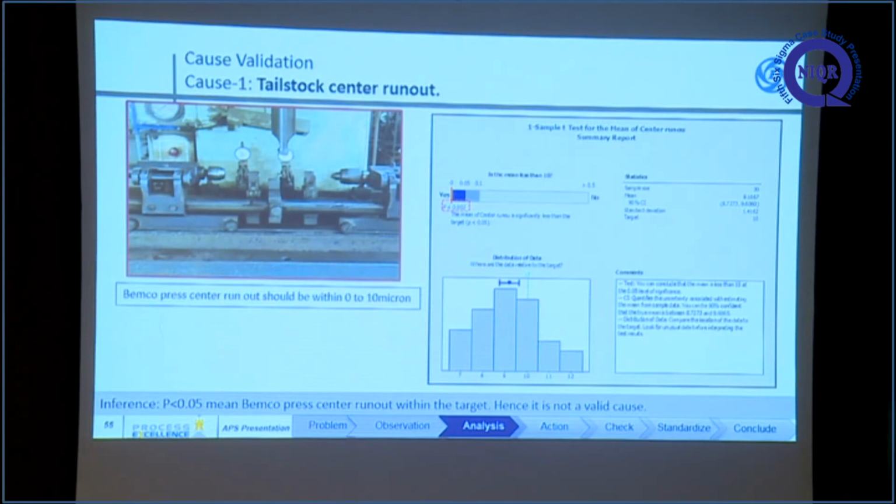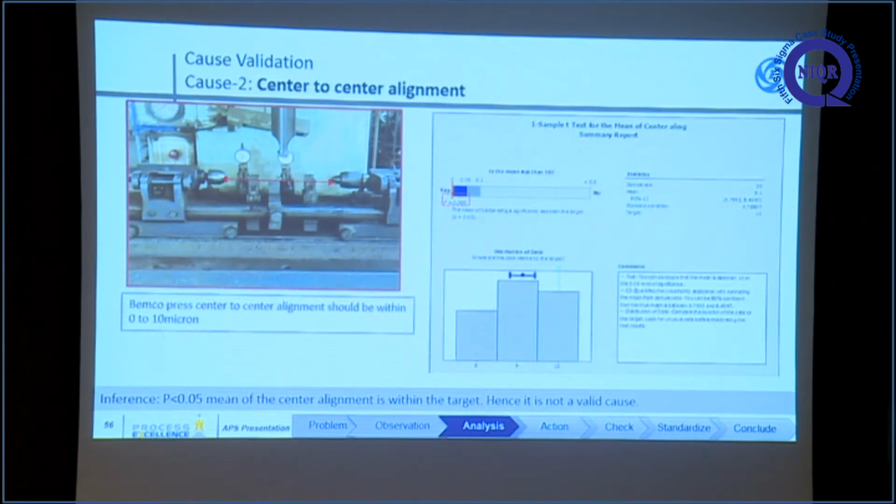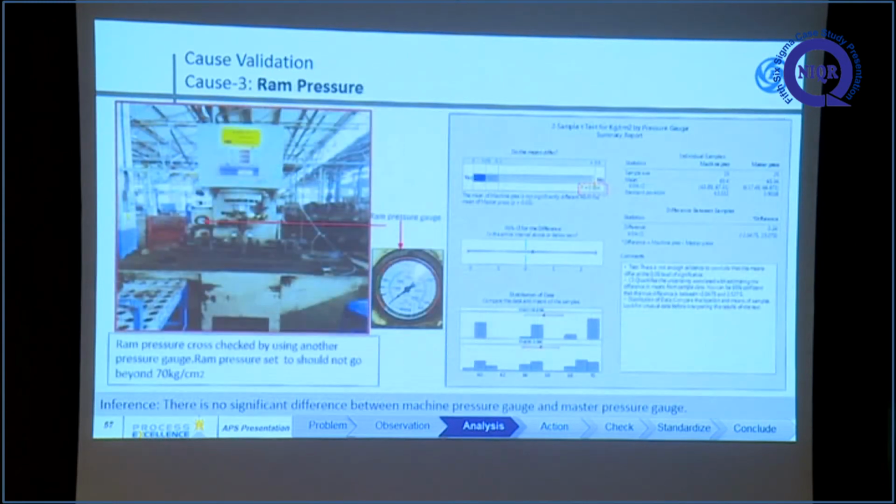So we measured the center run out and ran a one sample t-test; the p value is less than 0.05, which means the Bemco center run out is within the target. Hence, this is not a valid cause. Similarly, the center to center alignment was also checked with a one sample t-test. It is also within the target, hence not a valid cause. The third one is ram pressure. If the ram pressure is not sufficient to remove the bend in the input shaft, it is one of the causes.